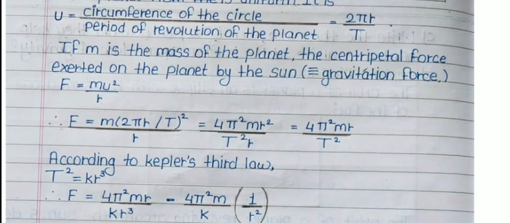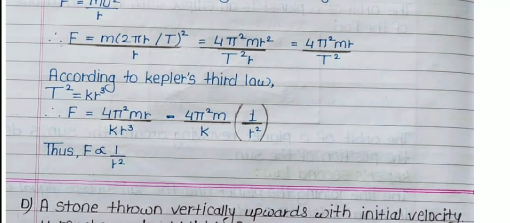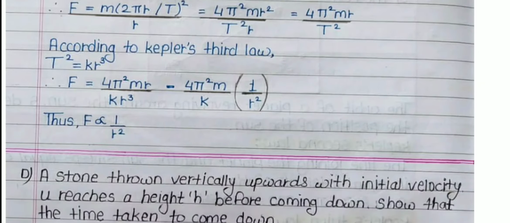So that F is equal to m into (2 pi r upon T) whole square upon r, which is equal to 4 pi square m r square upon T square r, which is equal to 4 pi square m r upon T square. According to Kepler's third law, T square is equal to k r cube, so that F is equal to 4 pi square m r upon k r cube, which is 4 pi square m upon k into 1 upon r square. Thus, F is directly proportional to 1 by r square.